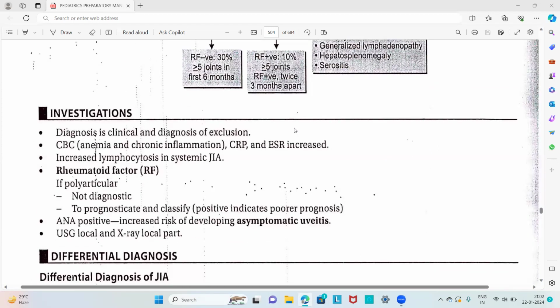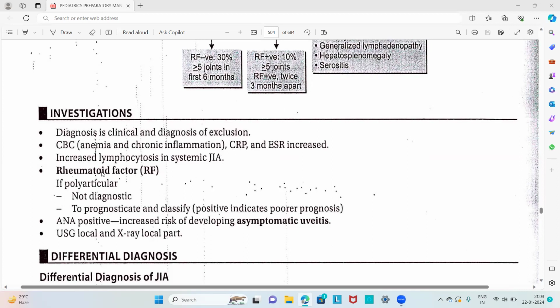Then how will you diagnose a case of juvenile idiopathic arthritis? Diagnosis is usually clinical and a diagnosis of exclusion. That is, we have to exclude all the other diagnoses for the arthritis. Then we have to look at the CBC for anemia, and chronic inflammation, that is CRP and ESR are raised. And also we have to look for increased lymphocytosis in systemic juvenile idiopathic arthritis, because generalized lymphadenopathy is a characteristic of systemic juvenile idiopathic arthritis.